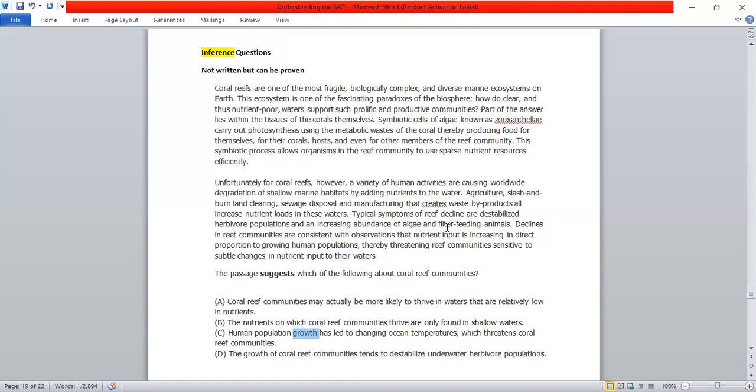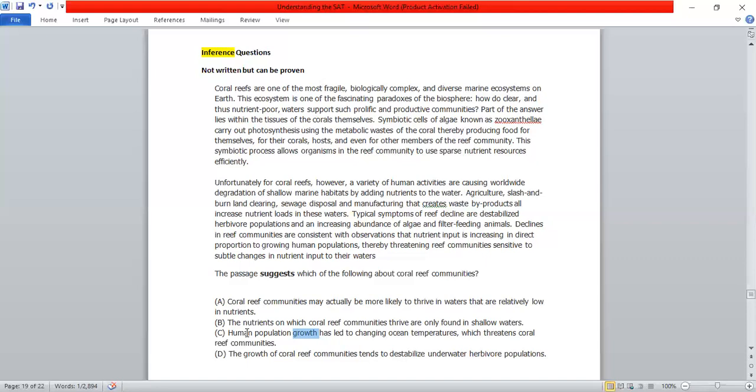So, did you find anything like human population growth? No. Did you find something like ocean temperature is changing because of which the coral reef are not growing? No. So humans are harming coral reef, but the population growth is not. Okay, so this is a half correct answer.